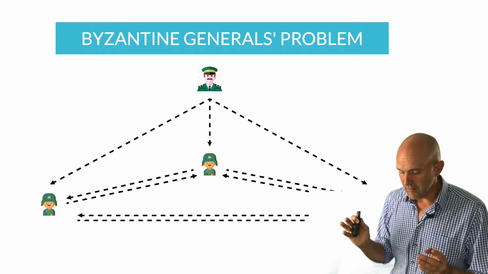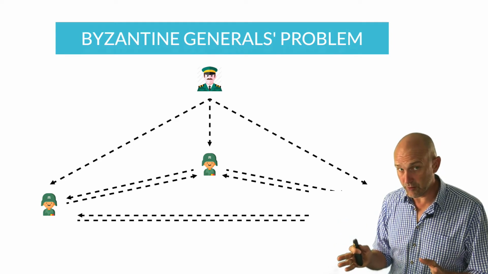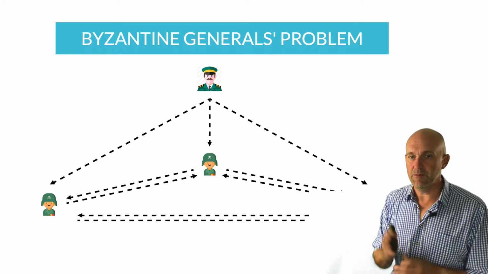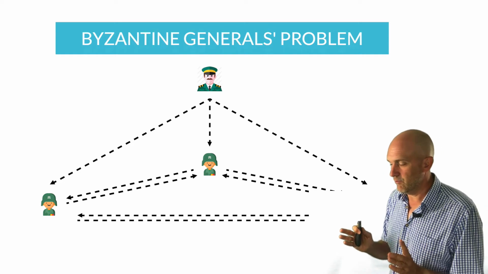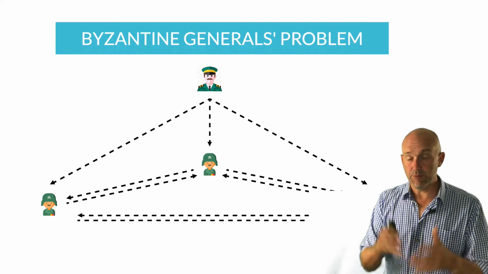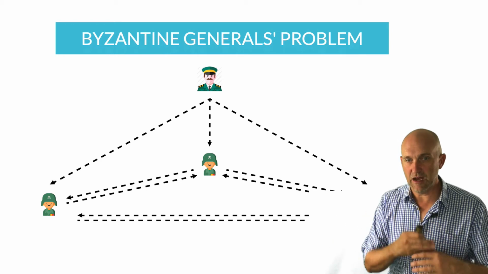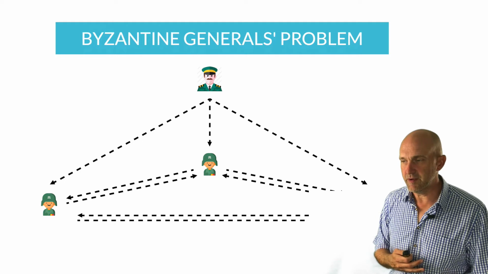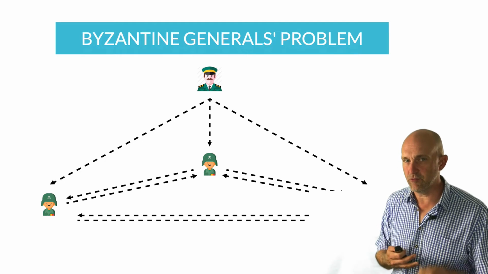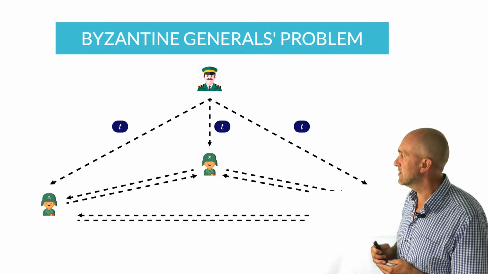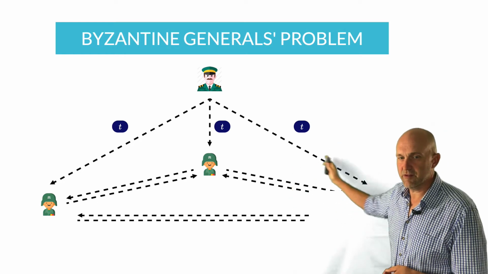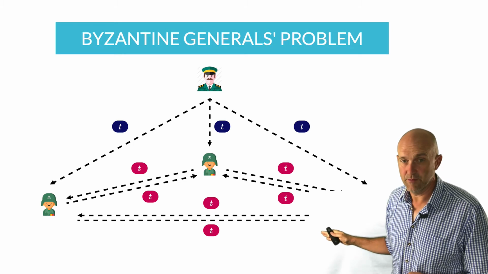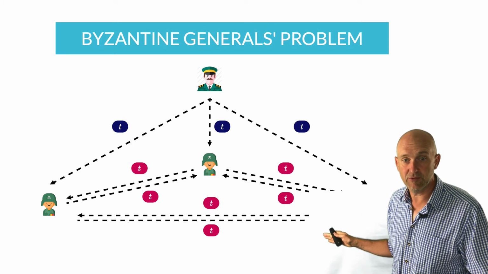Now, the trick is that the proof of work protocol actually has this feature that it achieves consensus. Now let me explain the problem when you have a single general, who is like the proposer of a message, and he has this little army of soldiers or captains that have to then initiate the attack. So what needs to happen here is that sufficiently many entities agree on something having occurred. So here's how it goes. The general sends messages to each of his captains. And then these captains communicate with one another, and they send the message that they believe they have received.